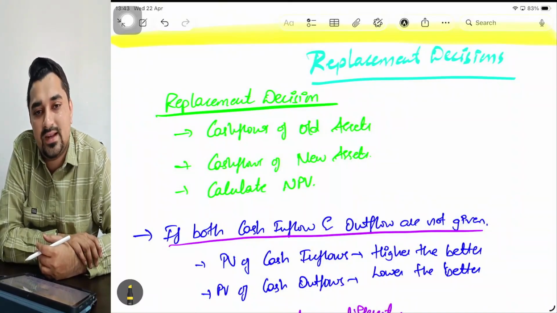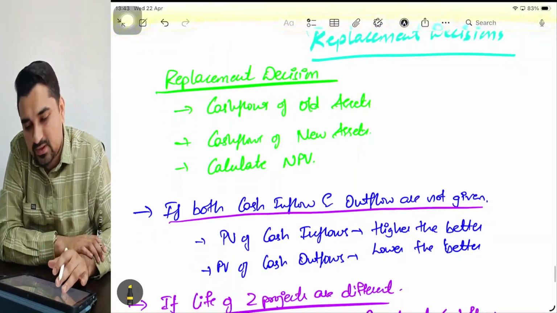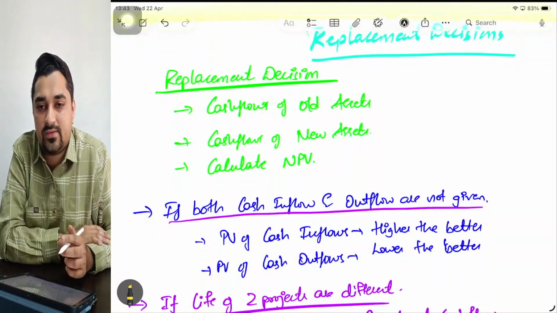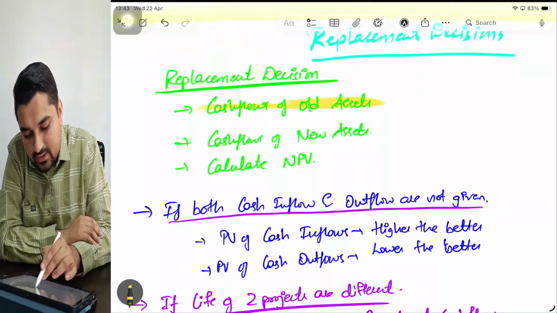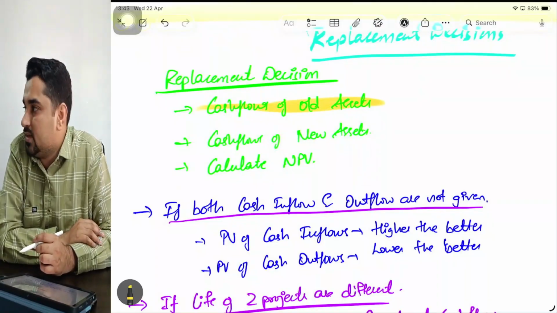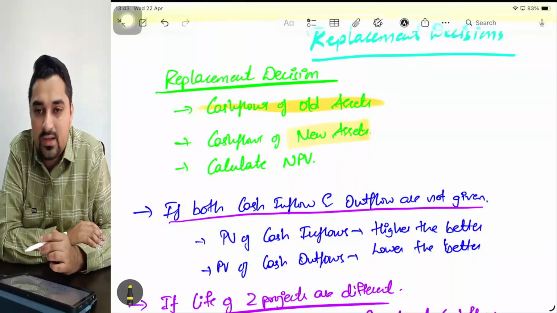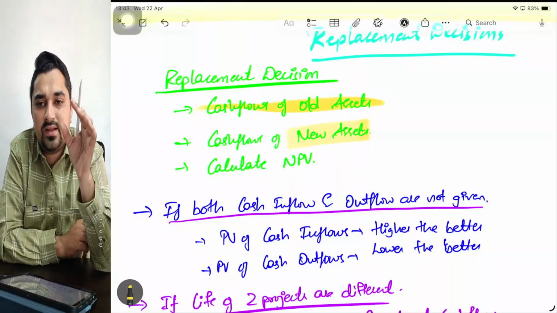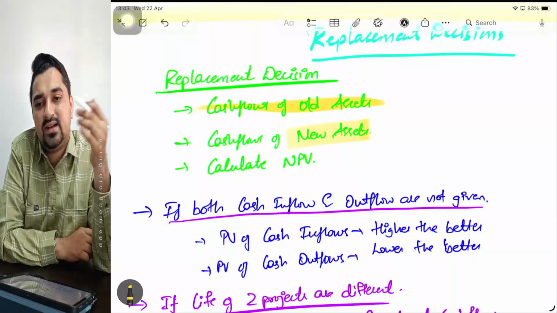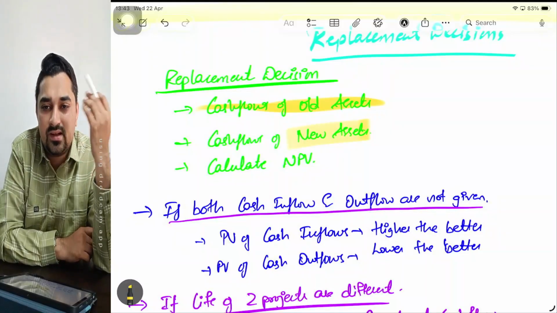Whether I should replace that machinery or not? Again, you need to find out three kinds of cash flows. First, you need to calculate the cash flow for your old assets. Next, you need to calculate your cash flow for the new assets, because whenever there is an existing asset, if I want to sell that, again there will be dismantling cost, selling cost.